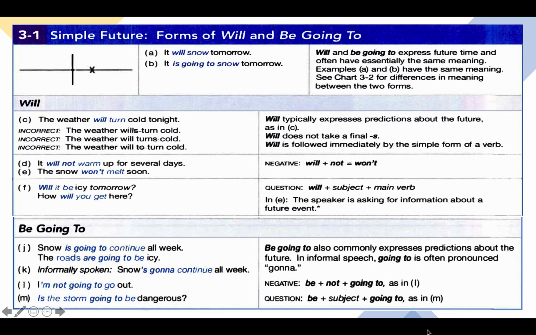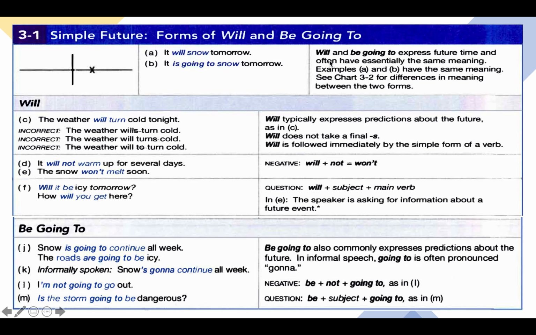So you have example A and B. It will snow tomorrow. It is going to snow tomorrow. So we can use these two forms, will or be going to plus verb, in order to express the future simple. According to the explanation you have here, will and be going to express future time, both of them, and often have essentially the same meaning.